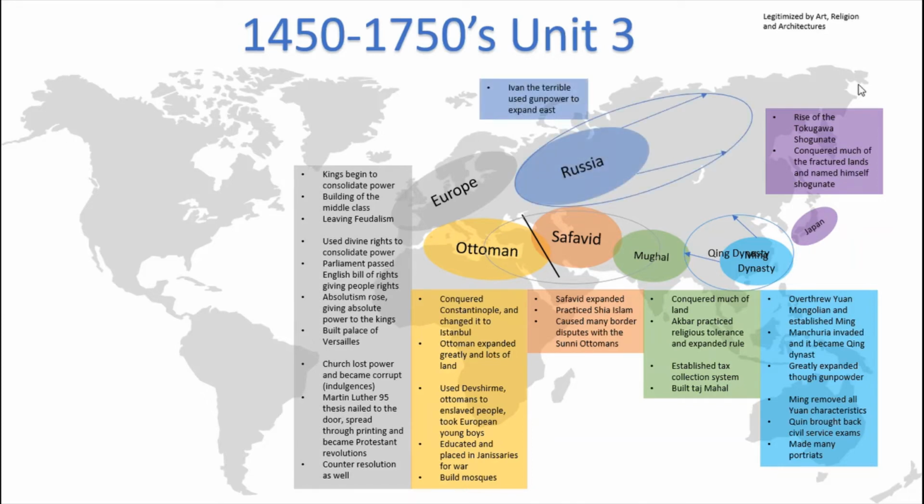Finally, we have Russia. Ivan the Terrible was the Tsar of Russia, and he used gunpowder to expand far east into Siberia. Okay, so this is how empires expanded. Usually they used gunpowder, and they were able to consolidate and legitimize mass amounts of power under their name.